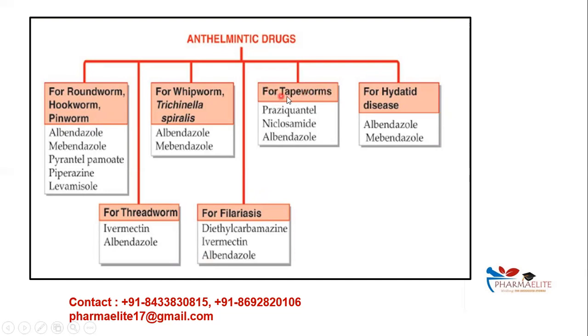For tapeworms, you have praziquantel, niclosamide and albendazole. So you can remember it as PANT. T is for tapeworms and you have P, A and N. Here is our drug of the day, pyrantel pamoate, which we'll be studying in detail. So you can remember filariasis as DECIA, threadworm as TIA, and tapeworm as PAN. And whipworm, Trichinella spiralis and hydatid are the same. It's just like a mnemonic.